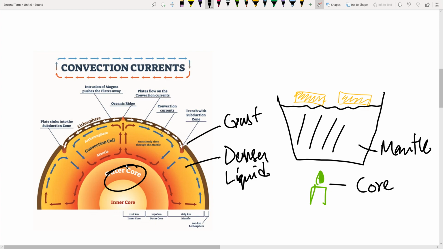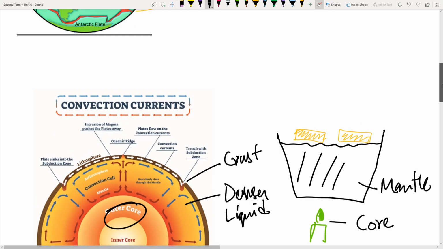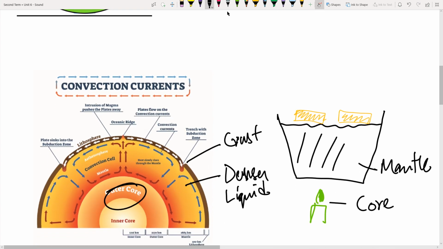Now if you do remember in thermal we discussed that whenever you heat something up, when you heat up liquids, the particles become less dense and they move up, right? And when they move up, definitely they have to create a cycle, what we call the convection cycle, right?